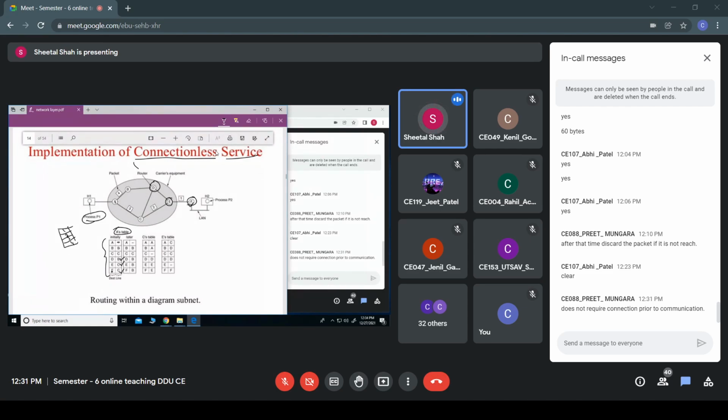So what it will do, after some time, it would again find out the traffic in each of these paths, and accordingly it would make some modification. For example, again now here, to reach F, instead of reaching through C, it has changed its path to B instead of C. Hope you have understood this.